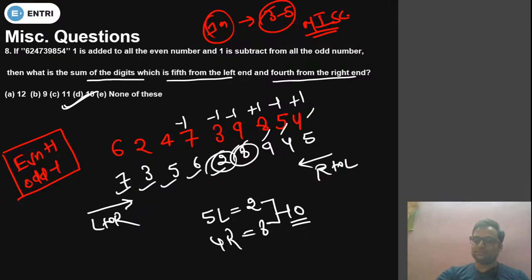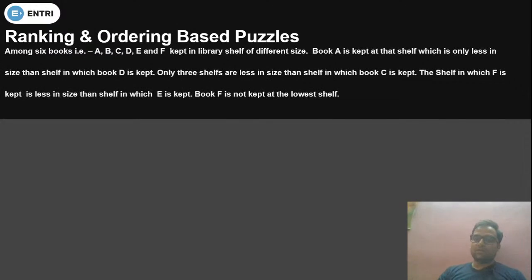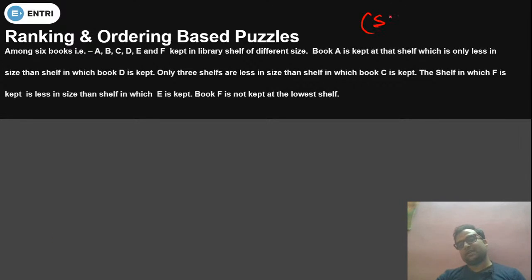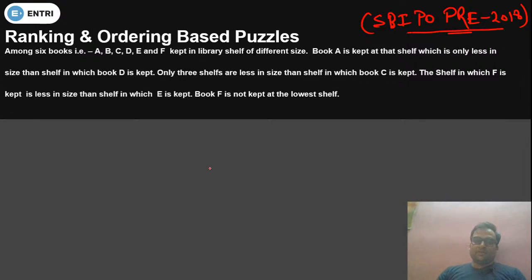Okay, yes, very good. Option number D is absolutely correct. Now we have to move next one quickly. Now this is a very important question again. This is from order and ranking, and this question is from SBI PO Pre 2018 paper. Now after this question we will be discussing the approach of solving paper. इसके बाद हम लोग approach discuss करेंगे, then we will wind up the session.